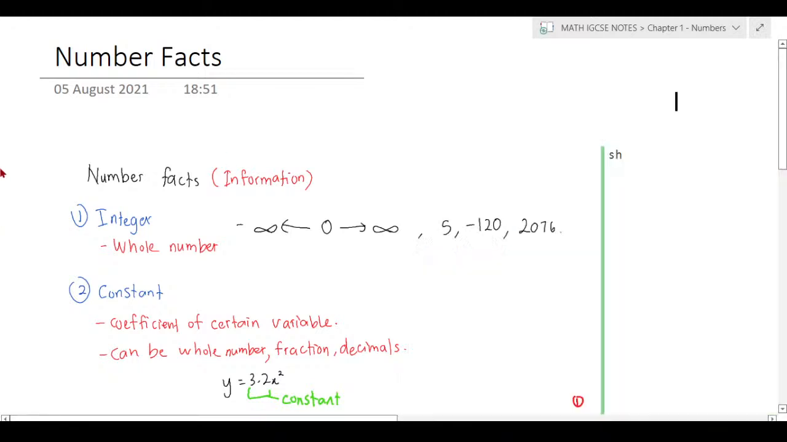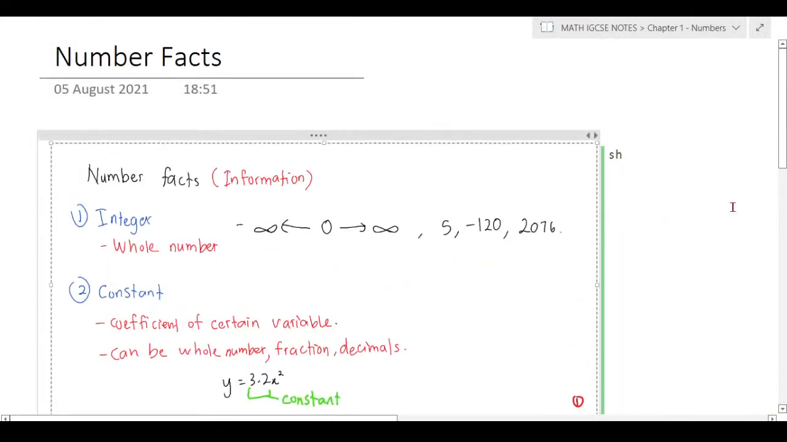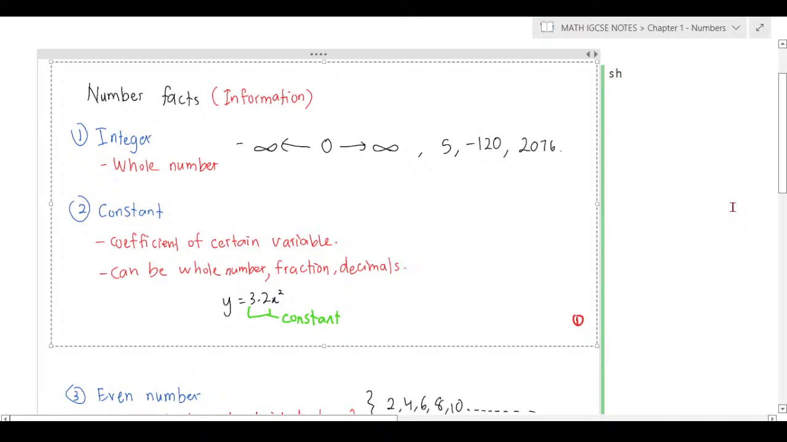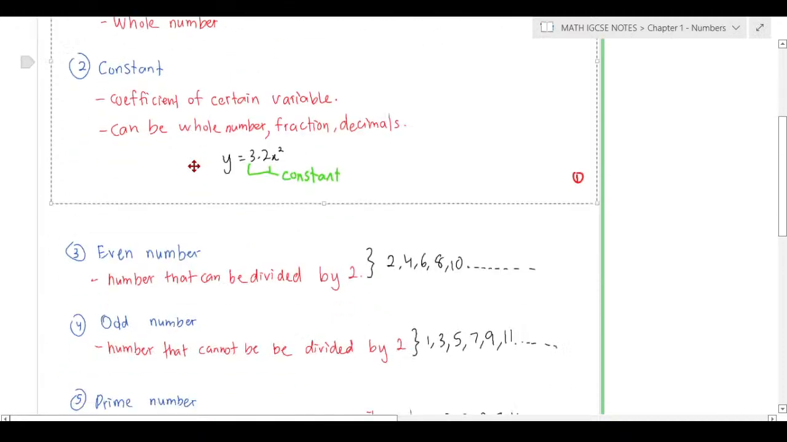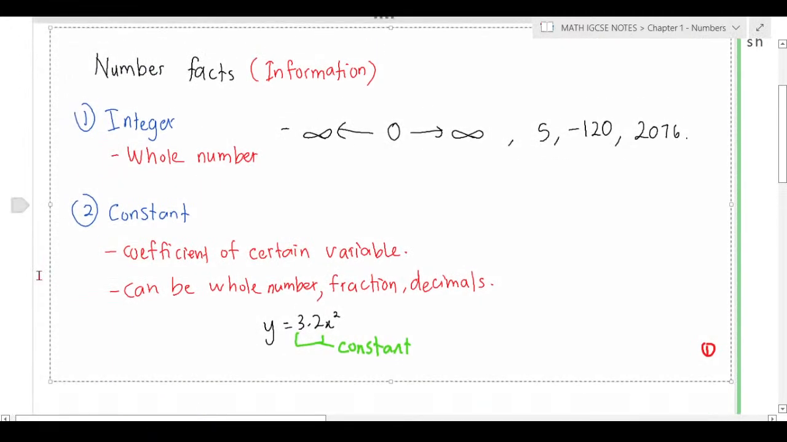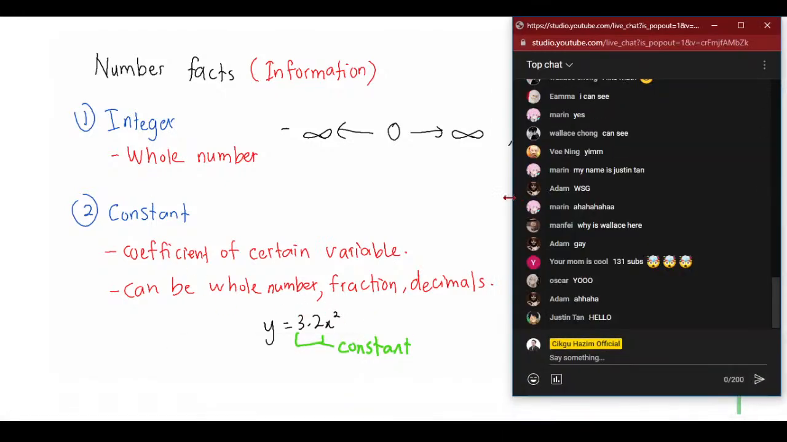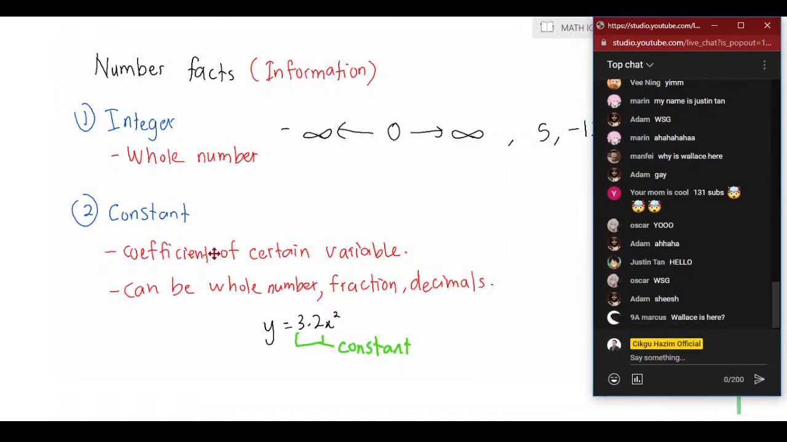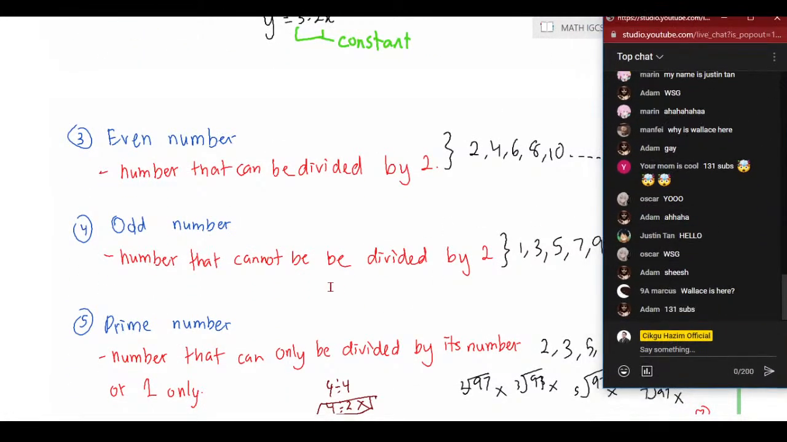In chapter 1, first of all, I need you to understand number facts. In number facts, it's all about facts, and they're not going to ask you in great detail. You just need to know the basics of math. Of course, you need to know about the integer. An integer is a whole number. And then the constant is the coefficient of a certain variable. If we have x squared here, the number in front is called the constant.